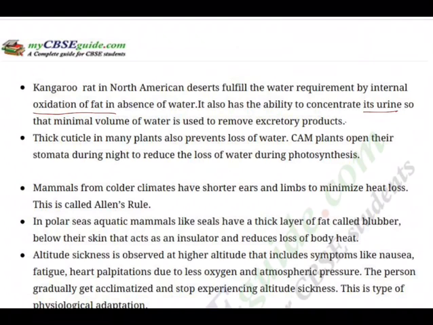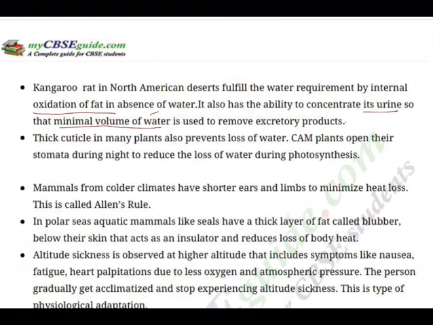To make that urine transparent and less toxic, as per the doctor's advice, we need to drink a lot of water. But if there is no water, what to do? Then in the absence of plenty of water, the urine has to be concentrated. When the urine is concentrated, a minimal volume of water is going out of our body. That means we are saving the water.